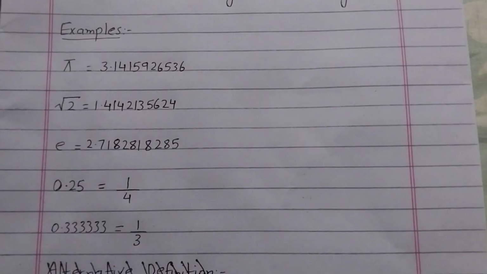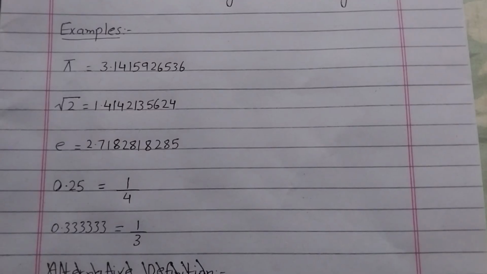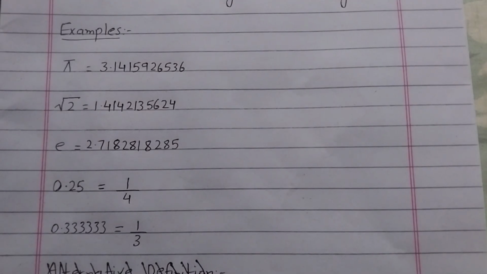So, two things. Firstly, their decimal places don't repeat, and their decimal places don't end. And the second thing is that they can't be written in the form of fractions.